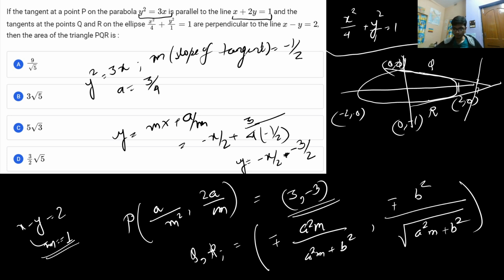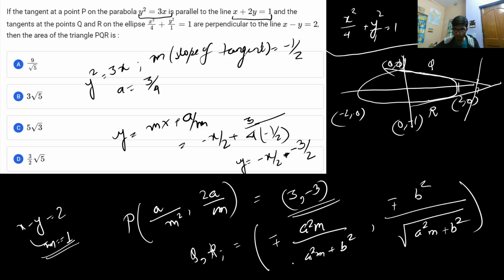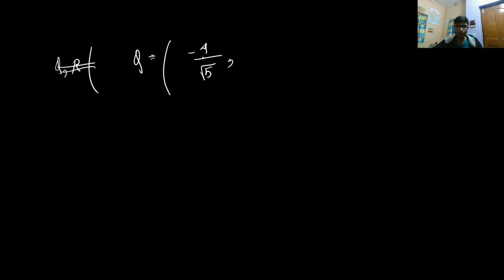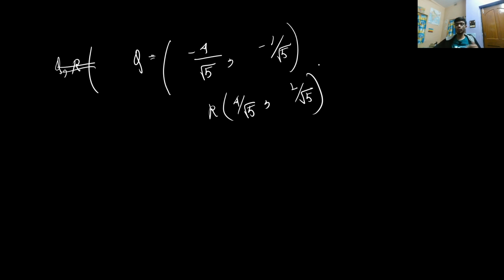The slope of the tangent will be equal to 1, and if you do so in that particular format, you'll get the coordinates of points Q and R, so you can definitely solve it. The coordinate of Q, you can do it on a rough. You can get the coordinate of point Q as minus 4 by root 5, sorry, I missed the root here, a square m by root under a square m squared plus b square. So minus 4 by root 5 comma minus 1 by root 5, and the point R will be 4 by root 5 comma 1 by root 5.